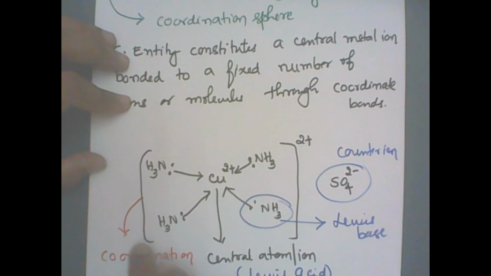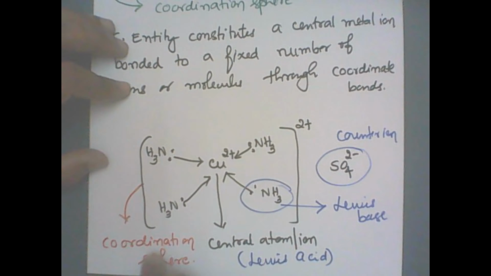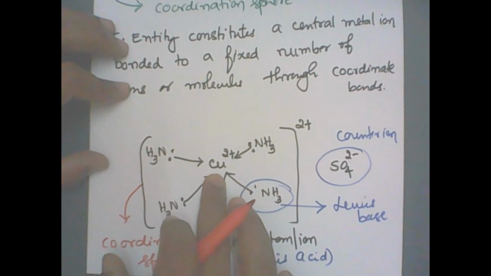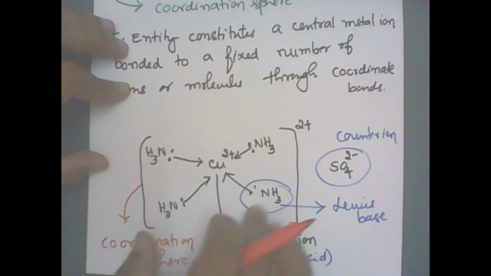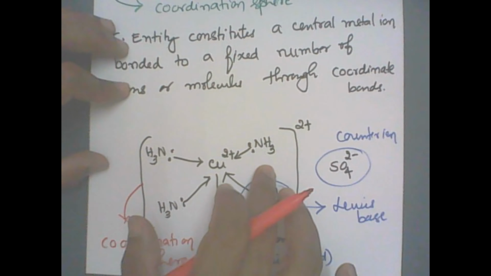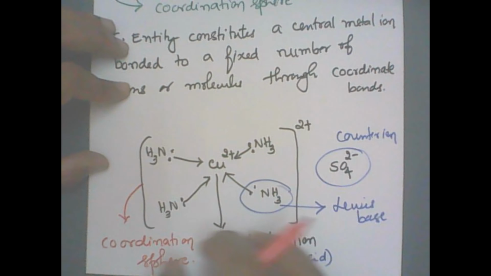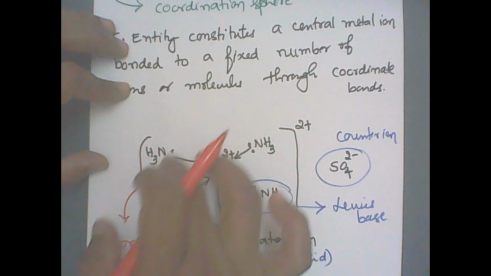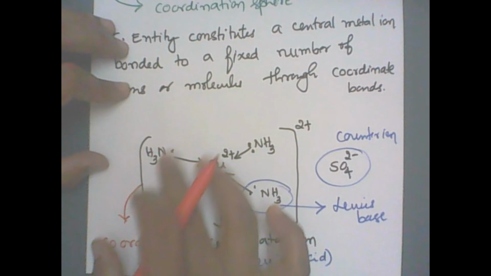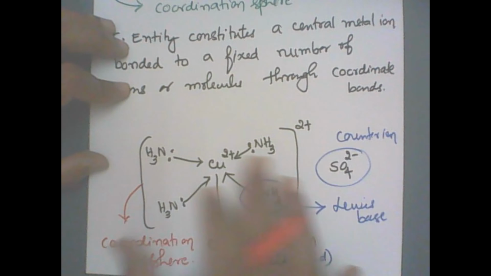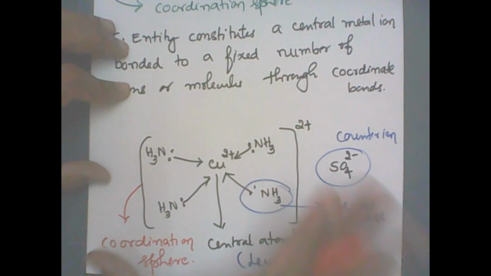Now, what is the definition of coordination sphere? Coordination sphere involves the central metal atom and the ions or molecules bonded to it, and they are enclosed in a square bracket, and that is collectively called the coordination sphere. Clear? So coordination sphere and coordination entity are almost one and the same.